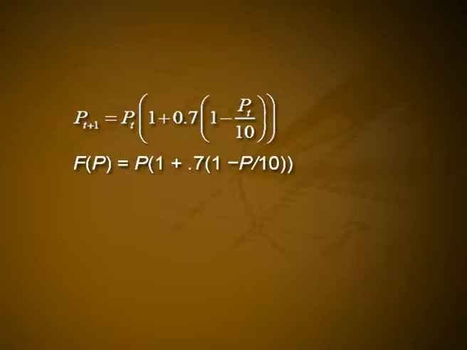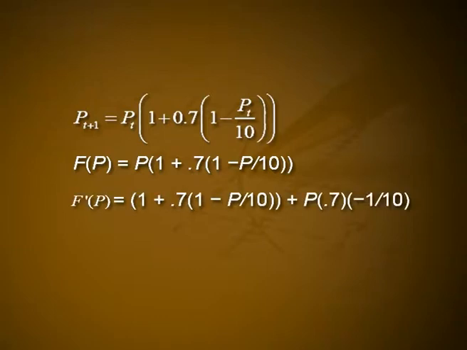We will see one more example. Using the same model, P t plus 1 is equal to P t into 1 plus 0.7 into 1 minus P t by 10. So, f of P is equal to P into 1 plus 0.7 into 1 minus P by 10. We compute f dash P as 1 plus 0.7 into 1 minus P by 10 plus P into 0.7 into minus 1 by 10. Therefore, f dash 10 is equal to 1 minus 0.7, which is equal to 0.3, and P star equal to 10 is stable.